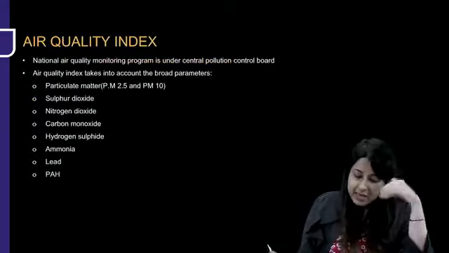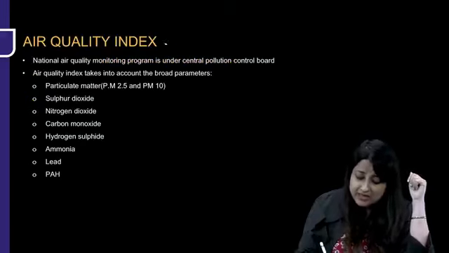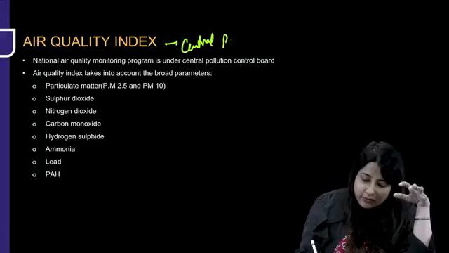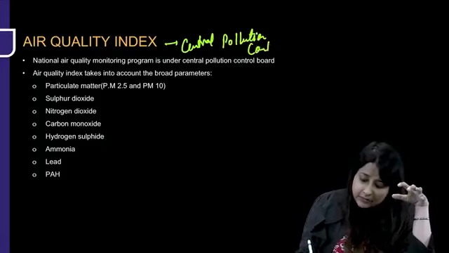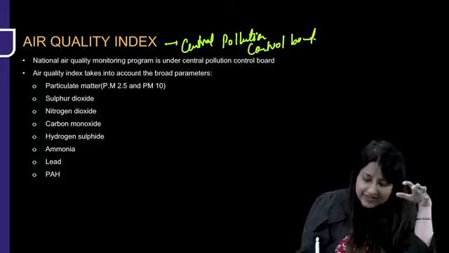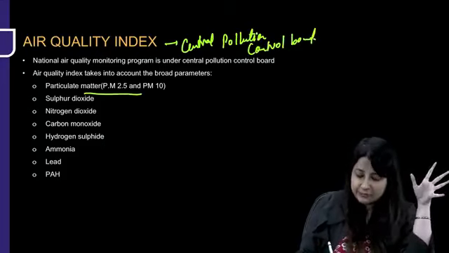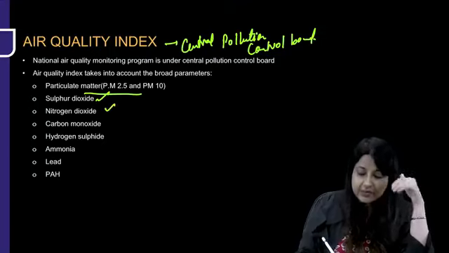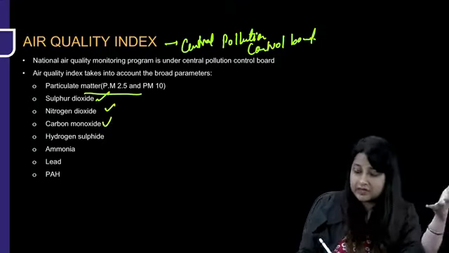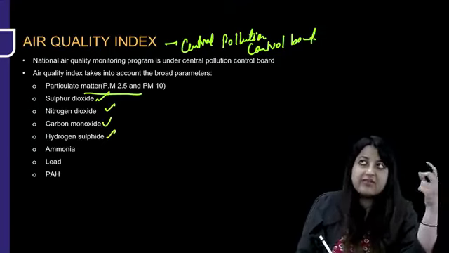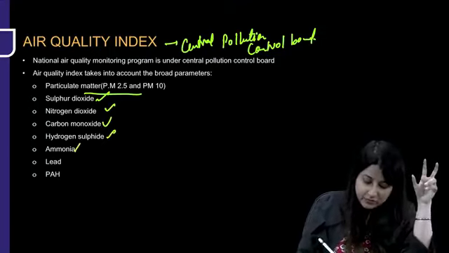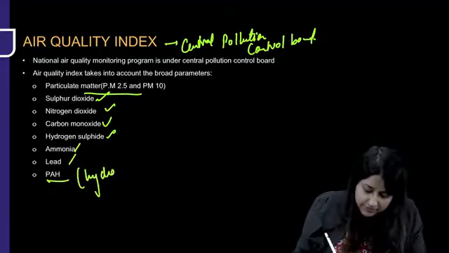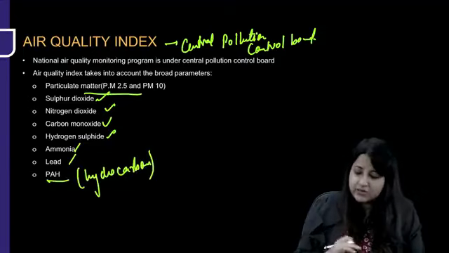All right. Now I said there's air quality index. Air quality index tells us what is the level of pollution. Now this has been given by whom? This has been given by Central Pollution Control Board. And this takes into consideration most importantly particulate matter 2.5 and 10, sulfur dioxide, nitrogen dioxide, carbon monoxide. Not carbon dioxide, carbon monoxide, hydrogen sulfide, and we also have to look into the air for ammonia, lead and polyaromatic hydrocarbons, which is nothing but hydrocarbons. Now, what was the question? They asked about AQI levels.